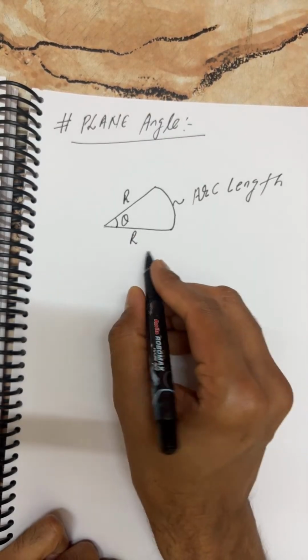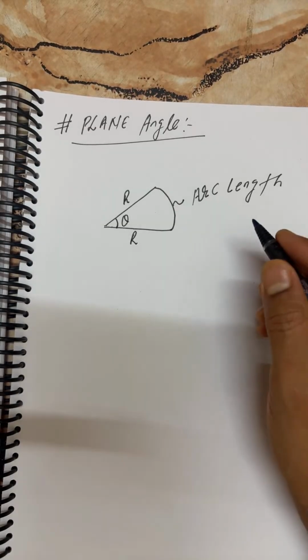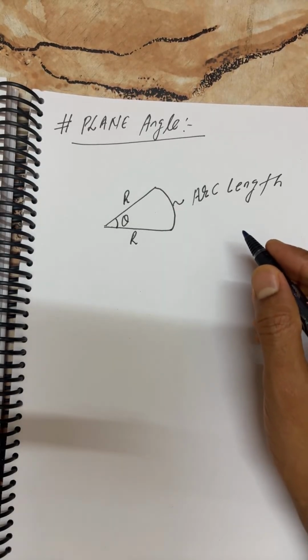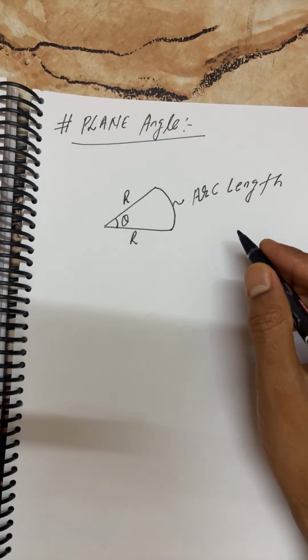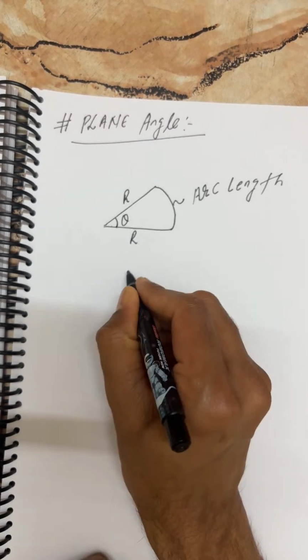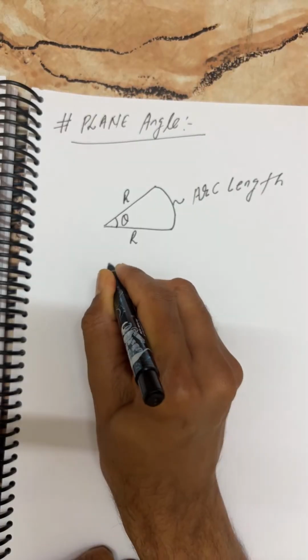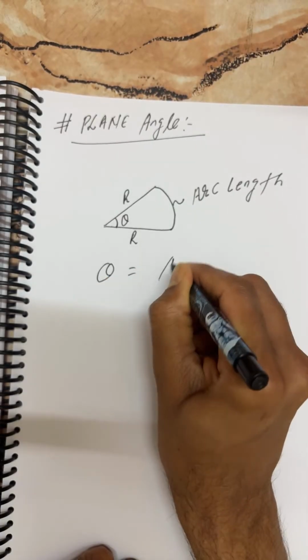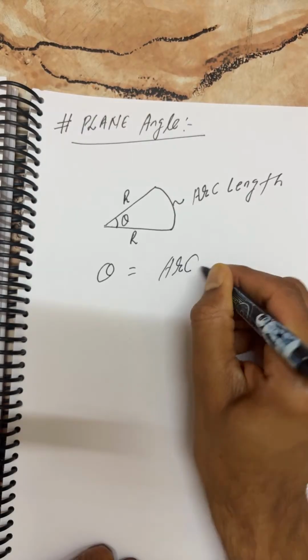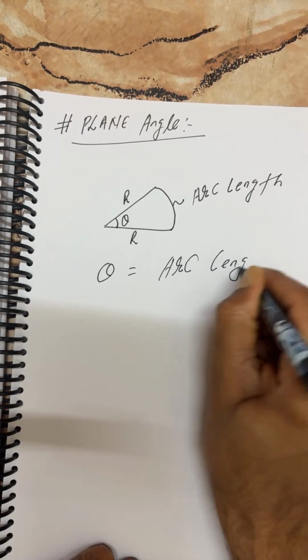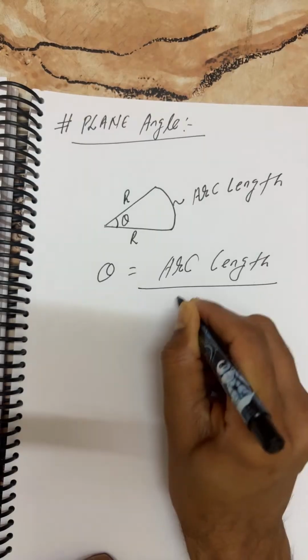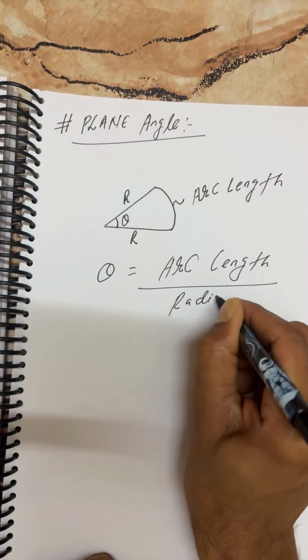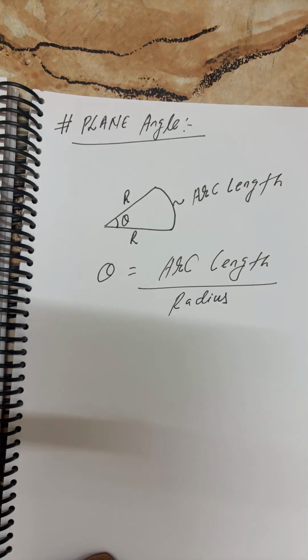Now students, what is the formula here? I hope all of you remember the formula of tan theta: perpendicular by base. So here, the plane angle theta is equal to arc length upon radius. But there is a more interesting point here that we remember, every boy and girl, here only.